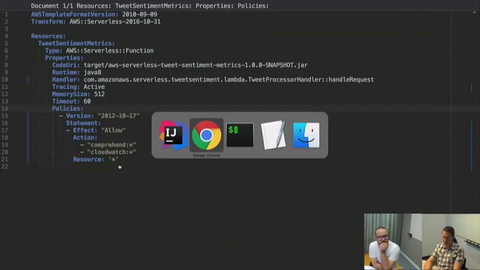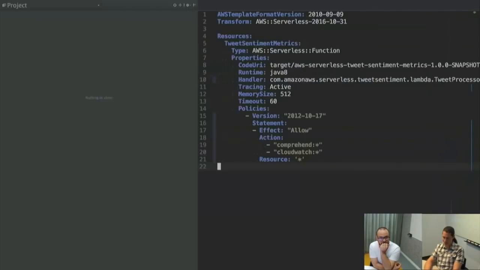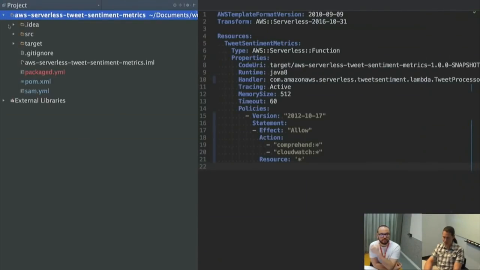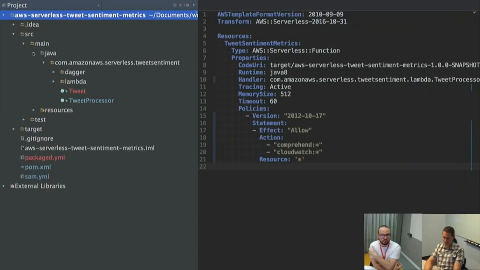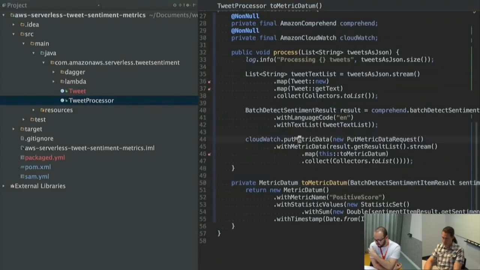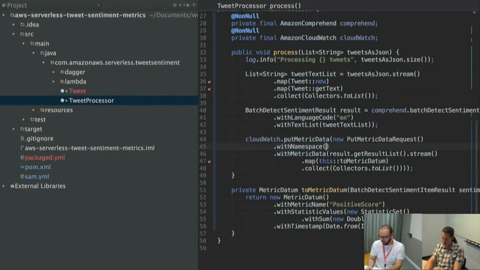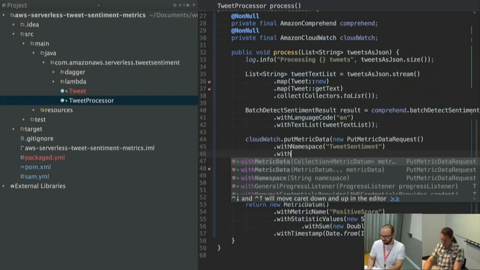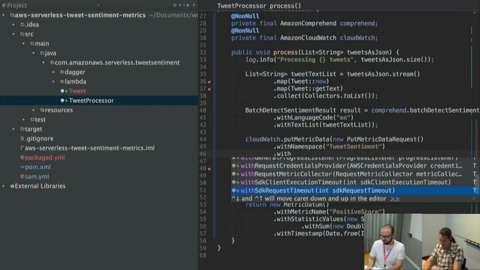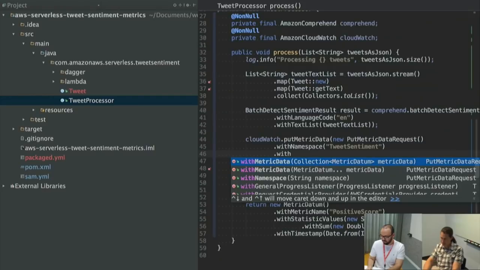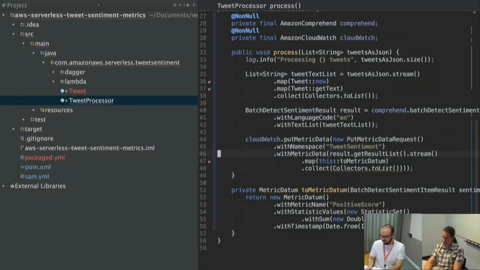You know what? I don't actually have a namespace on my metric. So it's probably going to fail because I need a namespace when I'm calling this. I gave it the metric data, but I probably have to give it a namespace. Let's see if there's anything else I have to do. So that's credentials. Yeah, I think I have to give it a namespace. So it's probably a validation error happening.